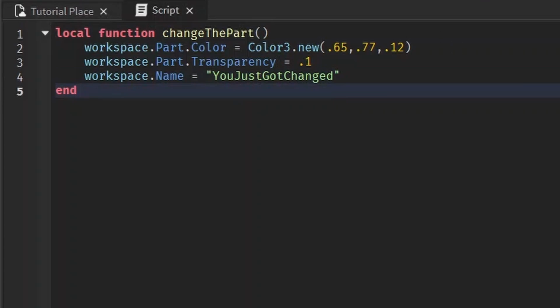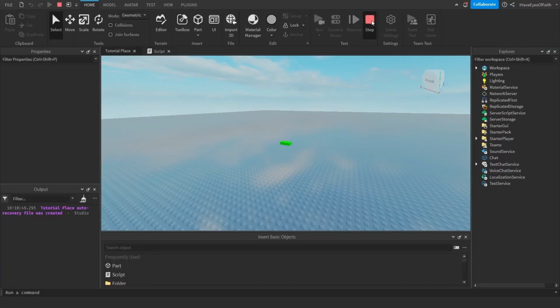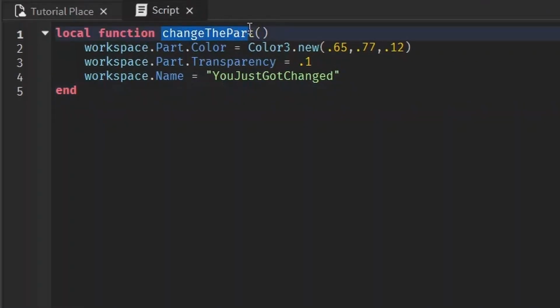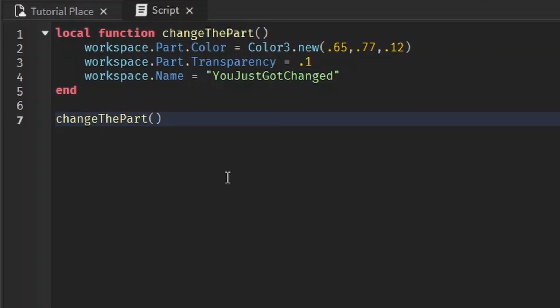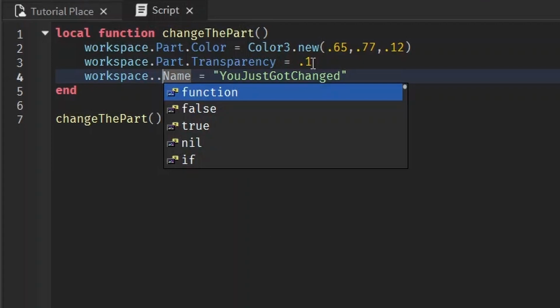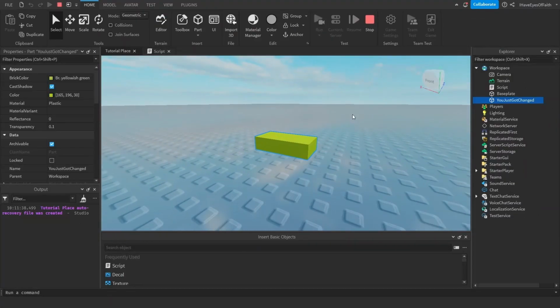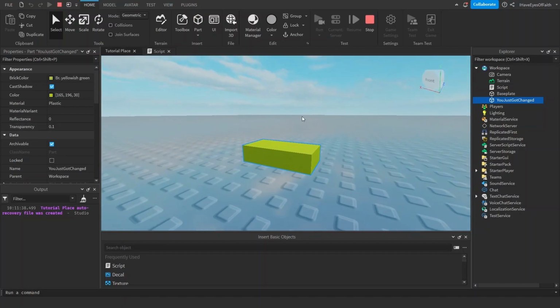And now, when we run this, nothing happens. Because remember how I told you this is just like the blueprint. Nothing's actually built when you make a blueprint. This is just telling it, hey, when we call this, this is what I want you to do. But we haven't called it yet. So to call it, you just have to write the name of it. And the name is right here. If you forgot, it's in this fancy little yellow color. So now we actually called it. Whoops, workspace.part.name. And let's see if it happens. And now look, it works. It changed the color. It changed the transparency. It's barely noticeable.